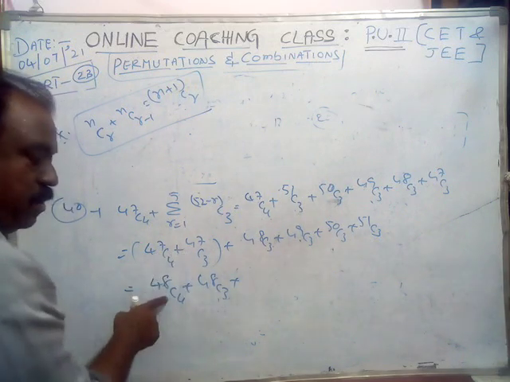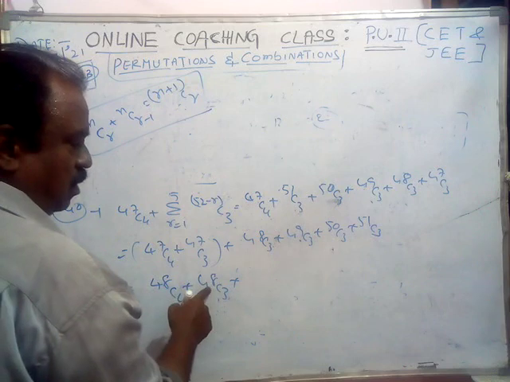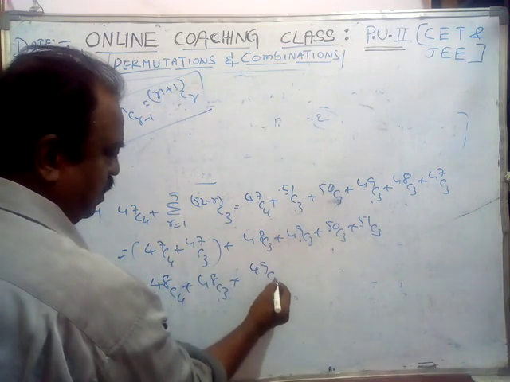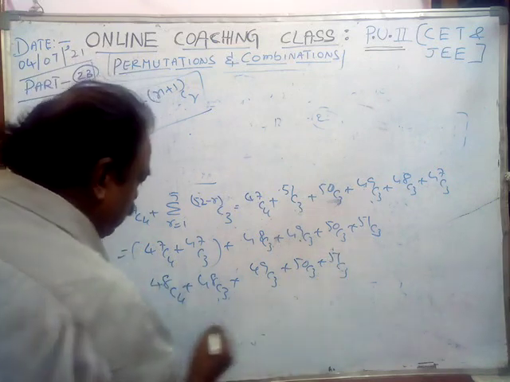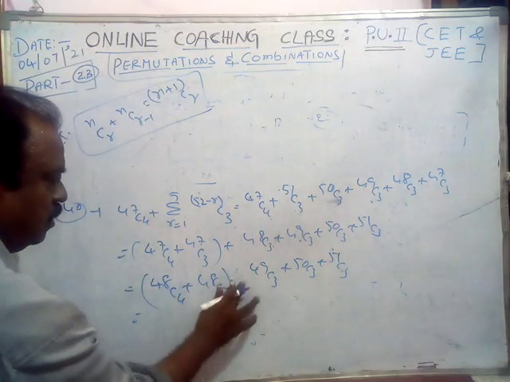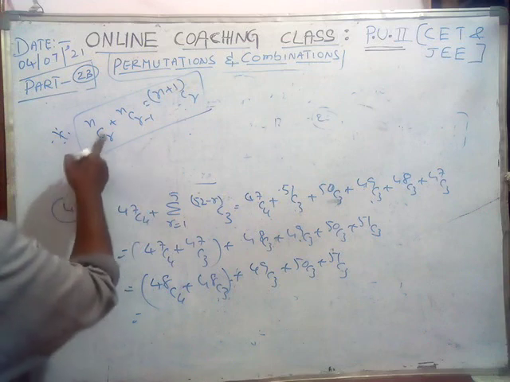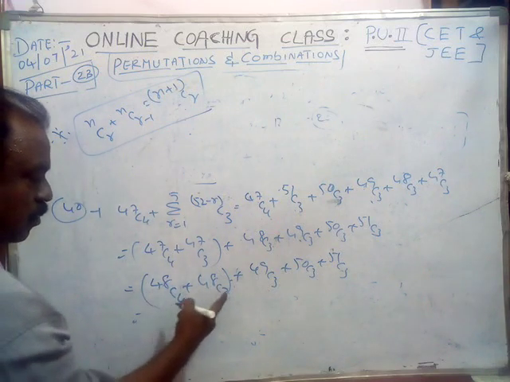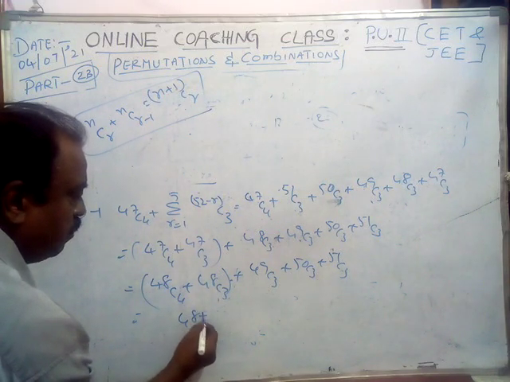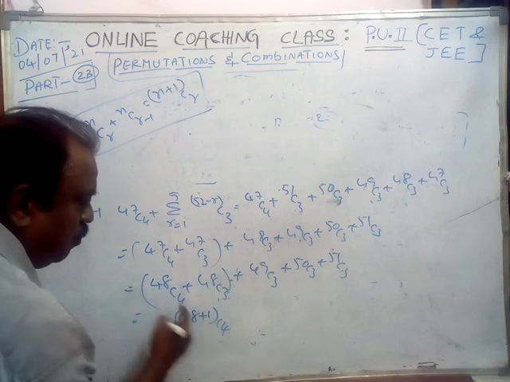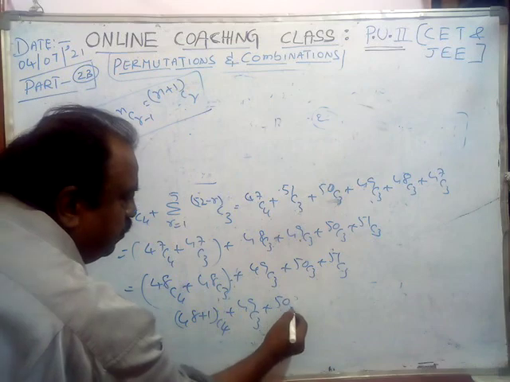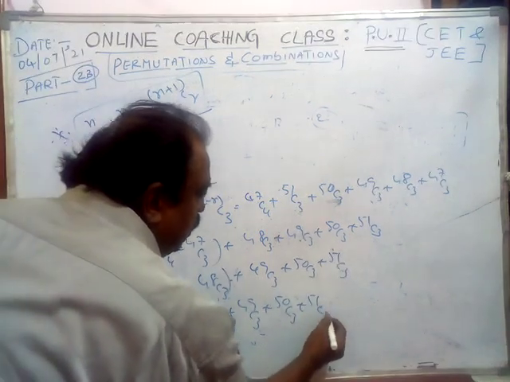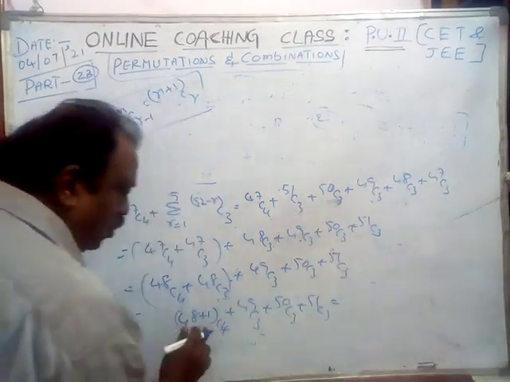This 2 will become 48C3, 4. It is 49C3, 50C3, 51C3. Again, it can be written using the same formula: 48, 4, 3. It is 48 plus 1 C4, not C3. 49C3, it is 50, it is 51.